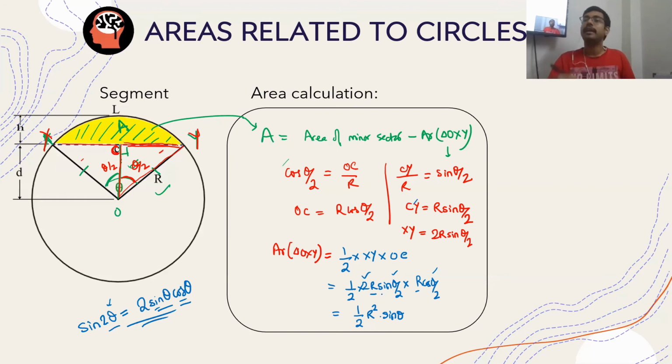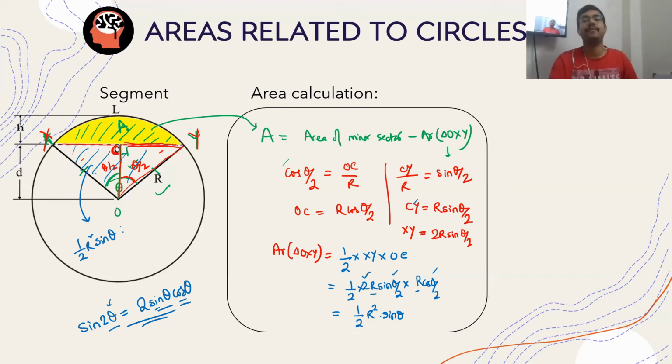So for any sector, you have the triangle, the area of the entire triangle. This area is basically half R square sin theta. You should put this in mind. This should be in memory, because this can be derived either way.